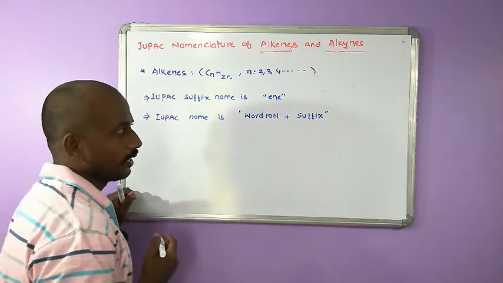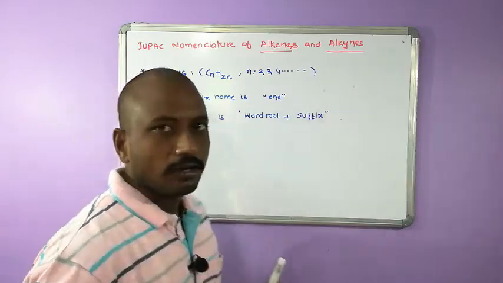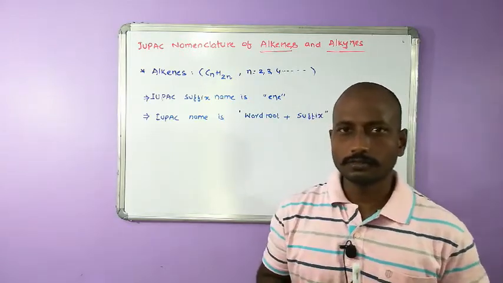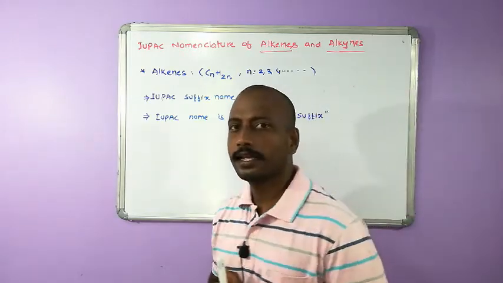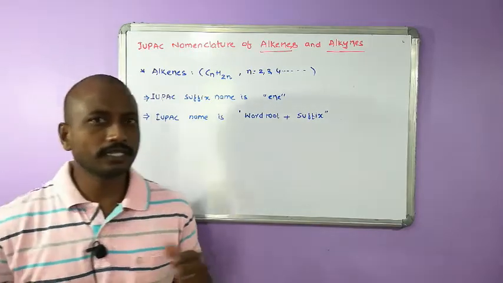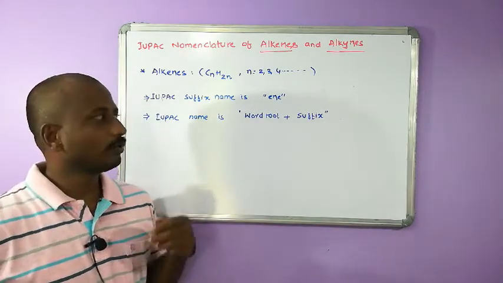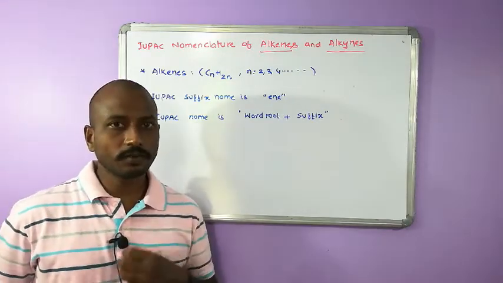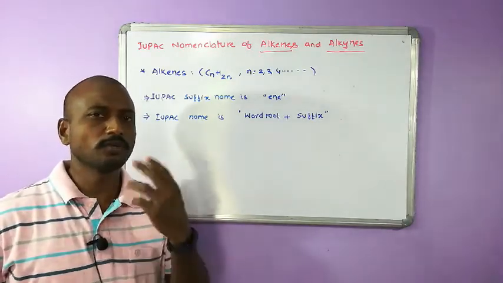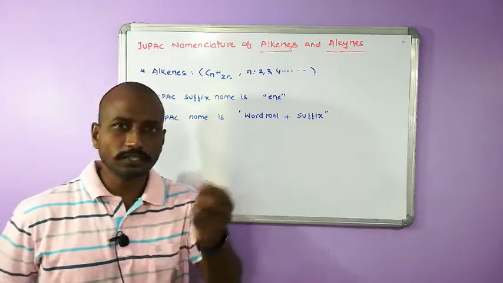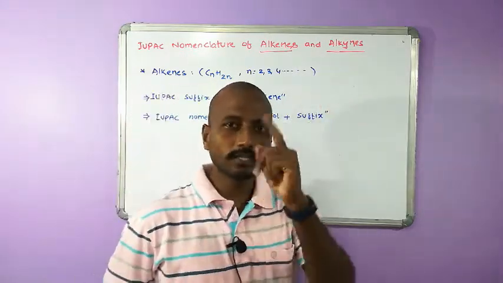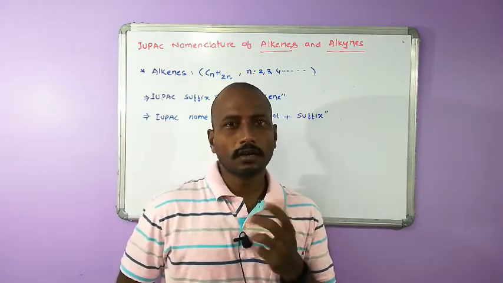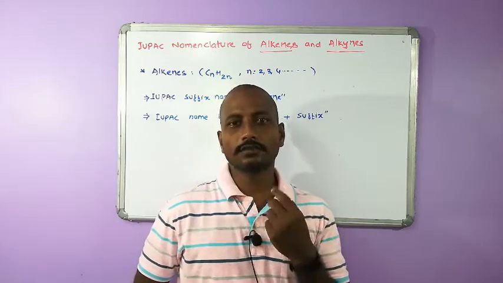In alkanes all are single bonds, but in alkenes and alkynes one or two bonds may be present as double bonds. So we have to represent its position. If there is only one chair in the classroom, only a single student can sit. If there is more than one chair, then who is going to sit is the question.